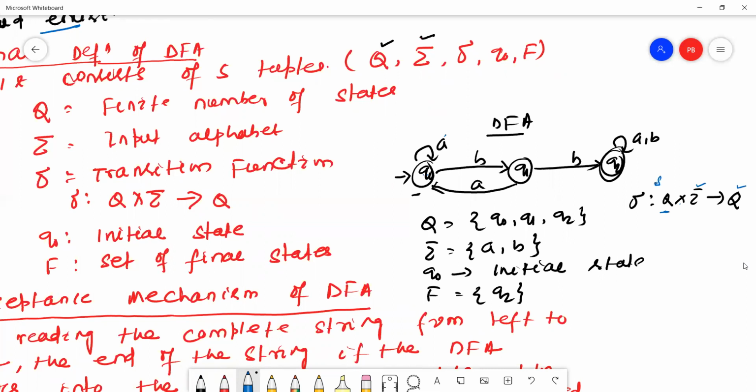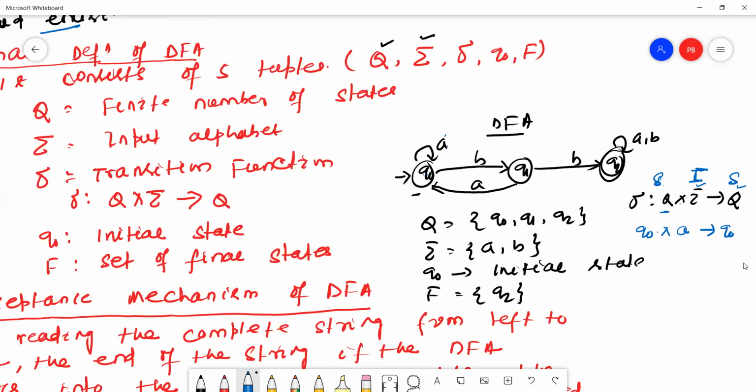This is the state, this is the input alphabet, this is the state. A state will read the input alphabet and go to a state. Suppose Q0 reads A, it goes to Q0.